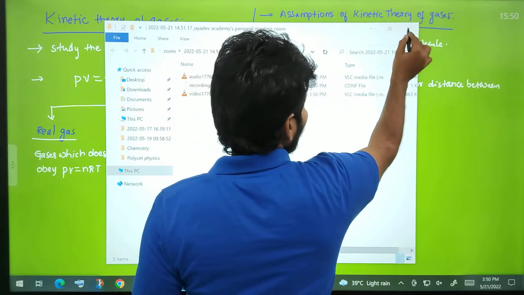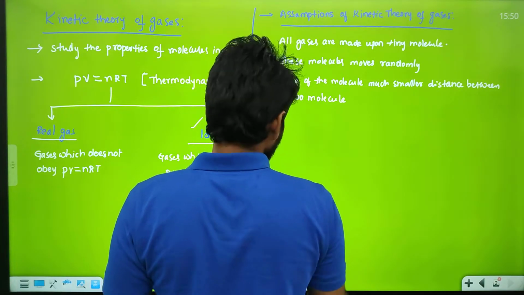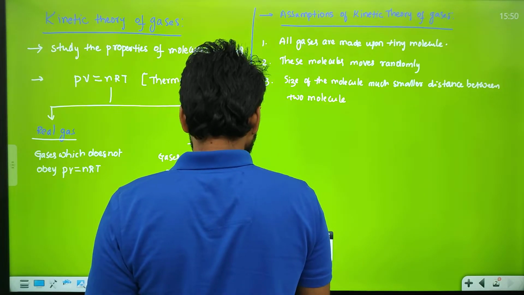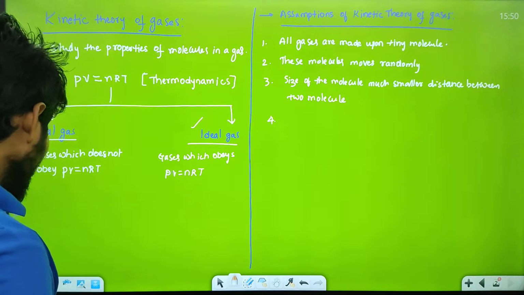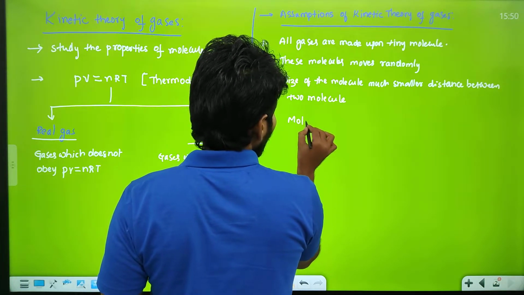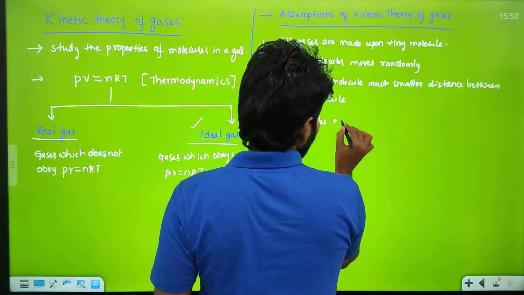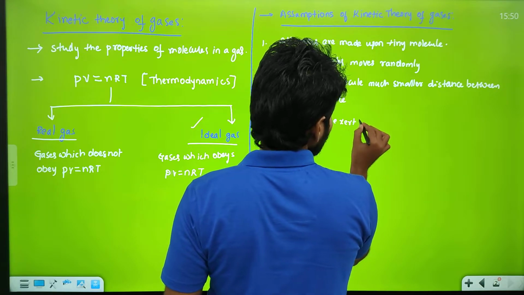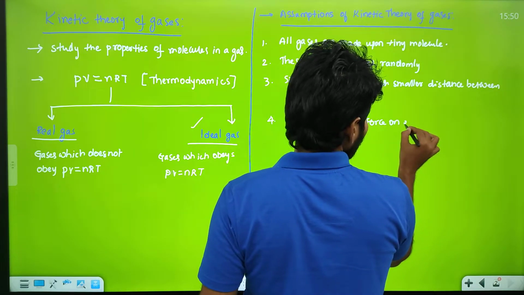Don't worry, I am going to explain all these. Fourth point, molecules exert force on each other